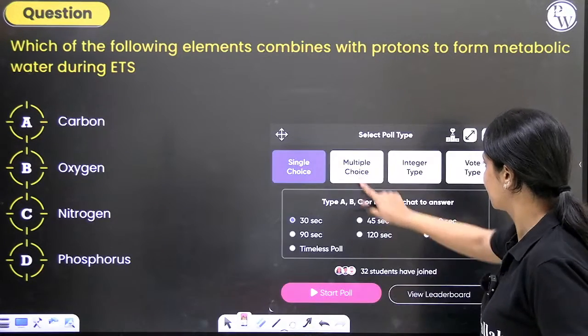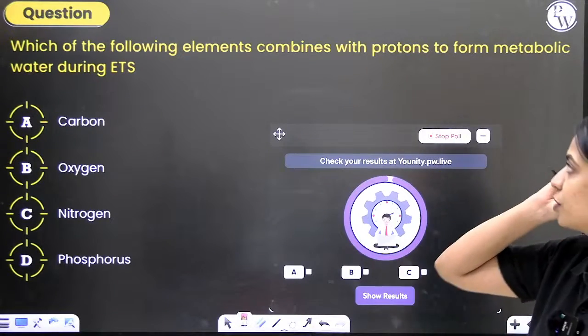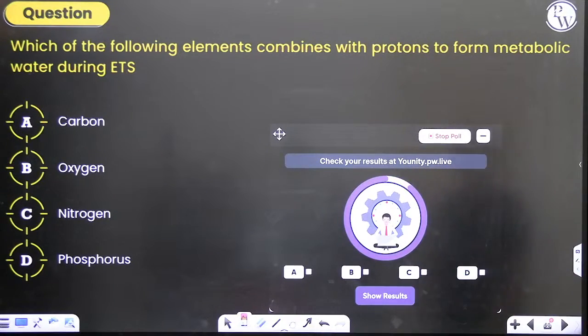Next question. Which of the following elements combines with protons to form metabolic water during ETS?